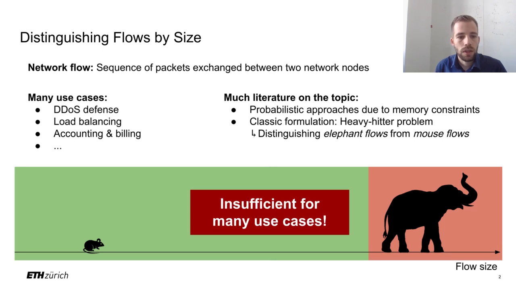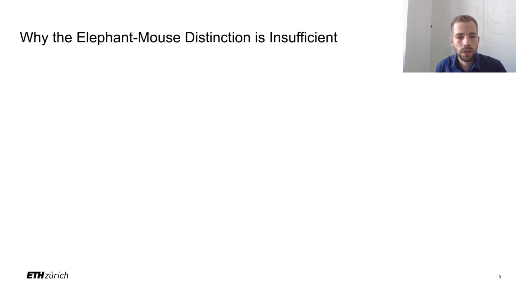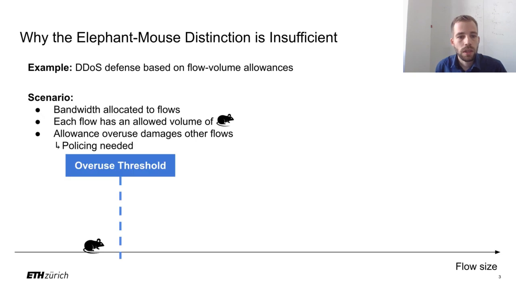However, we observe that only detecting elephant flows is actually insufficient for many use cases. To see why, let's consider the example of DDoS defense based on flow volume allowances. We consider a scenario where the full bandwidth is allocated to a given number of flows, where each flow has a volume allowance that corresponds to the typical volume of a mouse flow.